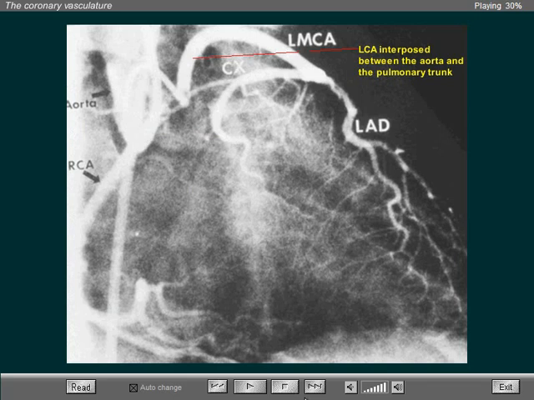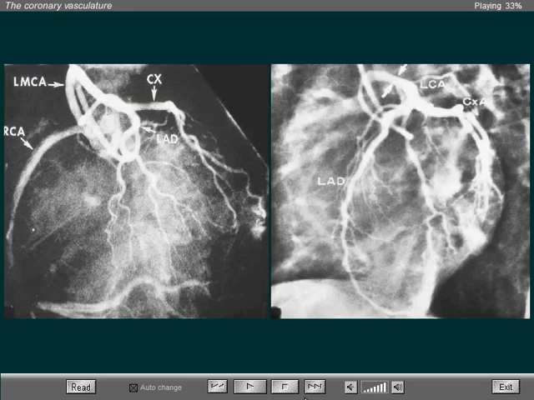In the last two angiograms, we see narrowing of the circumflex branch and narrowing of the left main coronary artery, and this is because of the interposition between the pulmonary trunk and the ascending aorta. This may be a cause of sudden death.